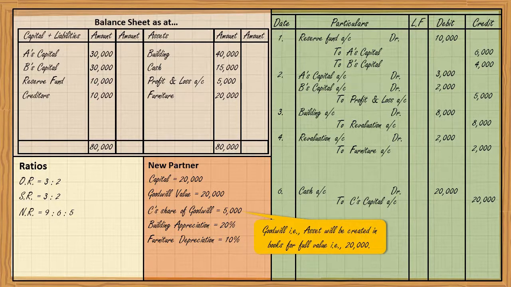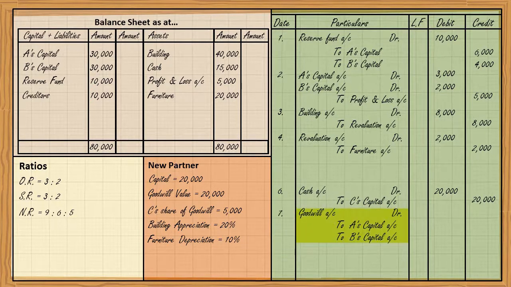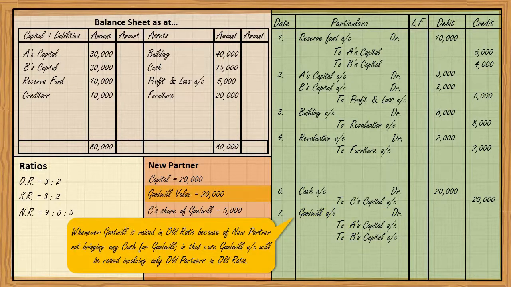So the journal entry will be goodwill account debit to A's capital, to B's capital. Whenever we raise the goodwill because the new partner couldn't bring cash for goodwill, goodwill account will be raised, but only and only old partners will be involved. And whenever the old partners are involved, we use old ratio.